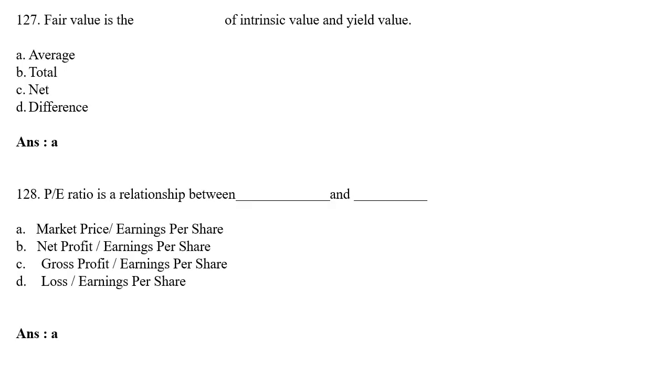Fair value is the dash of intrinsic value and yield value. Option A average, option B total, option C net, option D difference. The correct answer is option A average. Fair value is the average of intrinsic value and yield value.